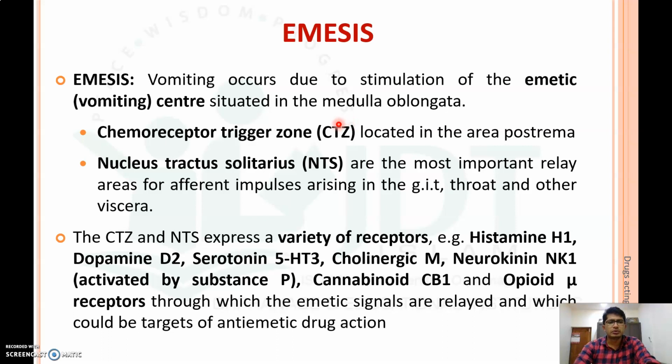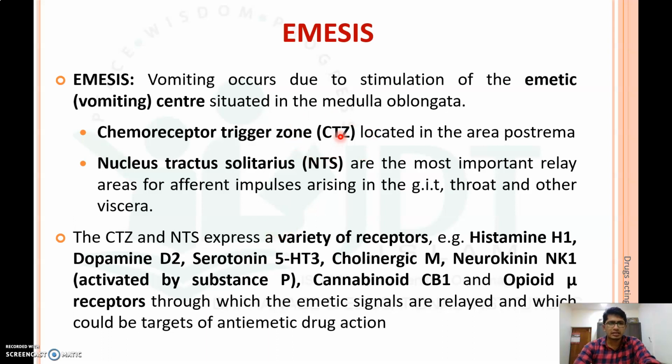And there are two receptor zones which are responsible for the emesis. First one is the chemoreceptor trigger zone, as well as the nucleus tractus solitarius. The chemotrigger zone is located in the area postrema, and the nucleus tractus solitarius is the most important relay area for the afferent impulses arising in the GIT, throat and other viscera.